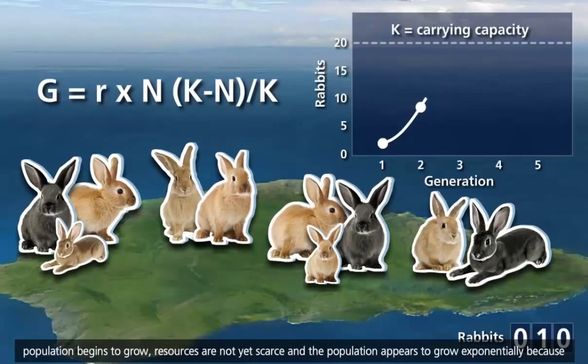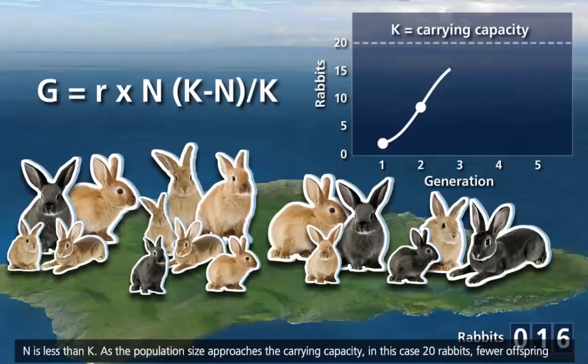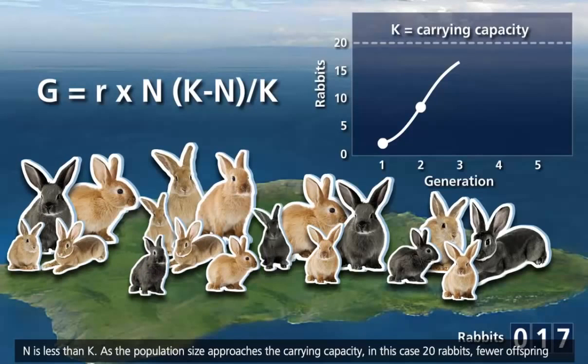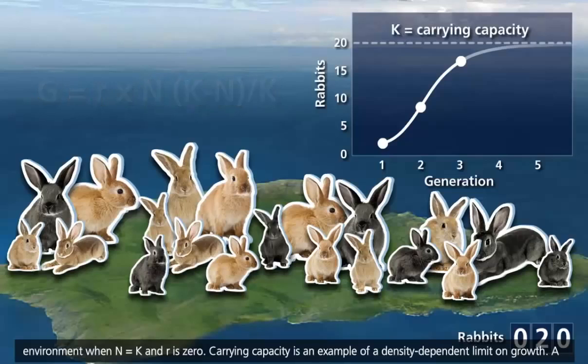As the population begins to grow, resources are not yet scarce, and the population appears to grow exponentially because N is less than K. As the population size approaches the carrying capacity, in this case 20 rabbits, fewer offspring survive to adulthood, and the rate of growth, R, decreases as N approaches K. This is called logistic growth and is represented by a log curve on a graph. Eventually, the population will stabilize at the carrying capacity of the environment when N equals K and R is 0.